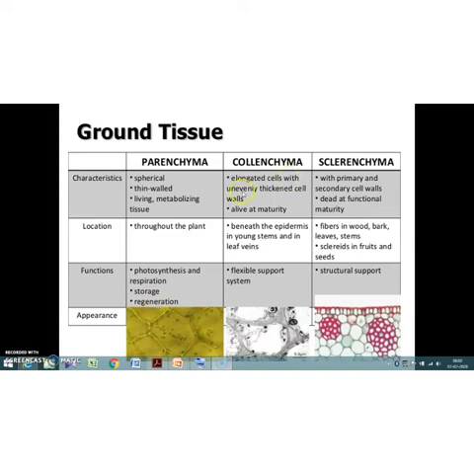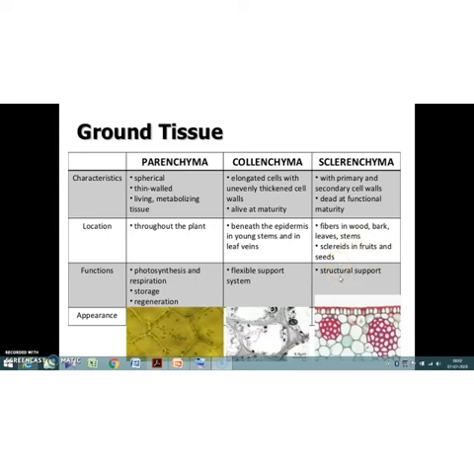Collenchyma have unevenly thickened cell walls. They are again live cells, found beneath the epidermis in young stems and leaf veins. And what is their function? Yes, they provide flexibility. Sclerenchyma are dead cells with thick cell walls, seen as fibers in wood, bark, leaves, stems, and sclerites in fruits and seeds, and they provide strength to the plant.